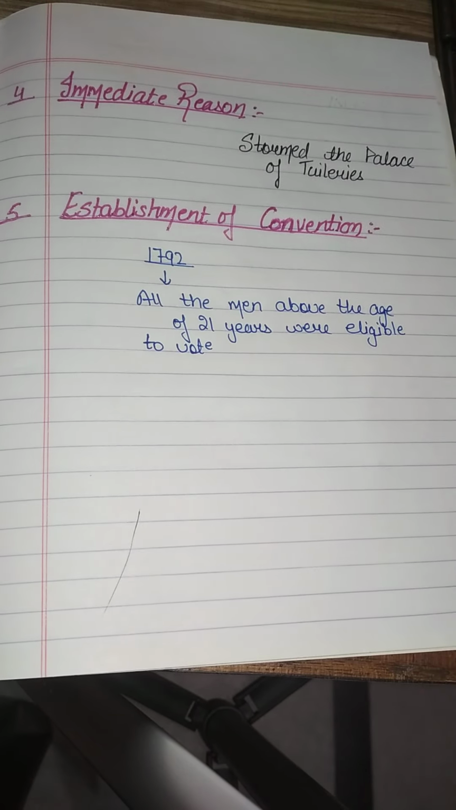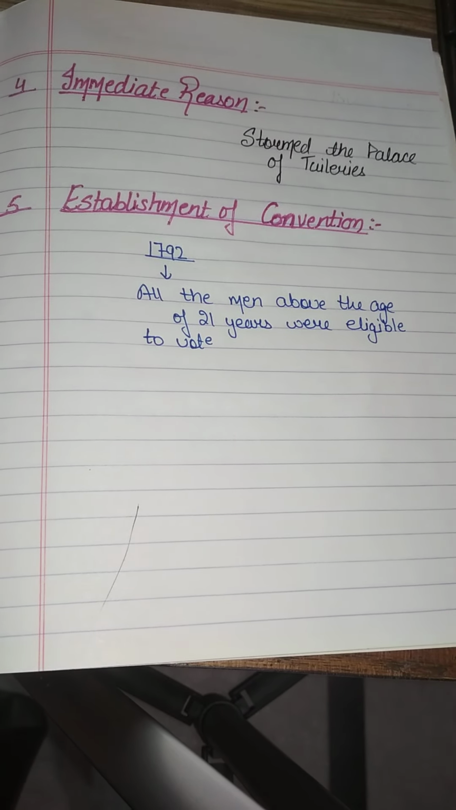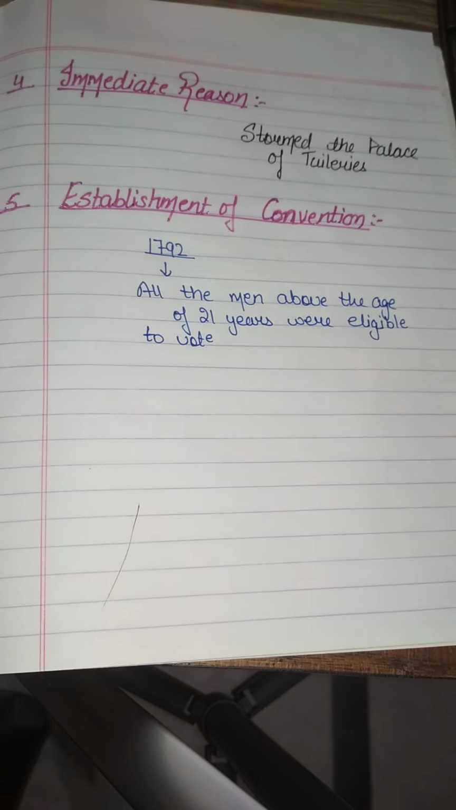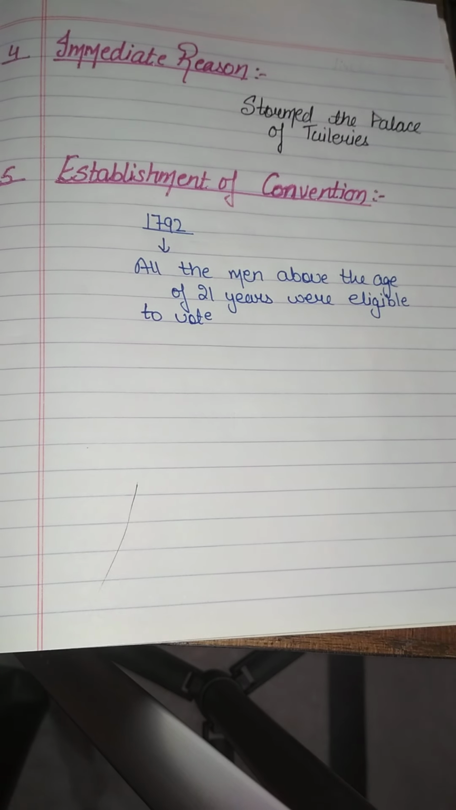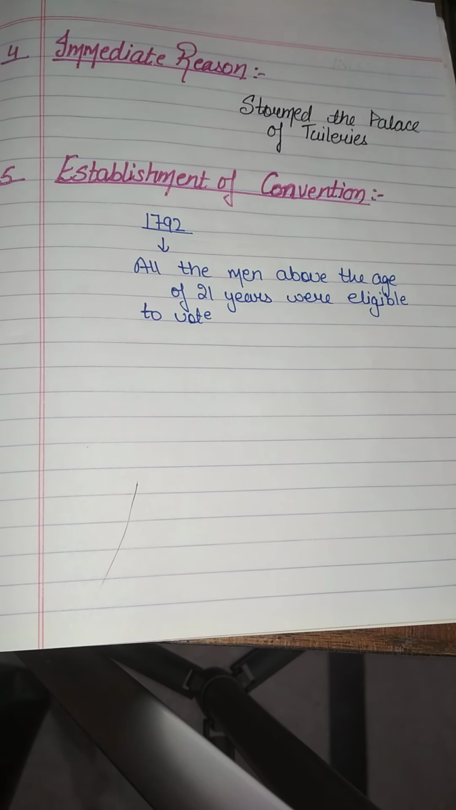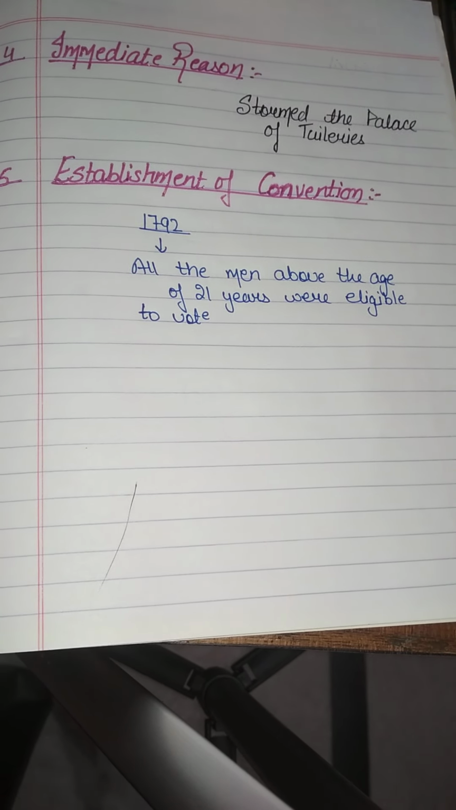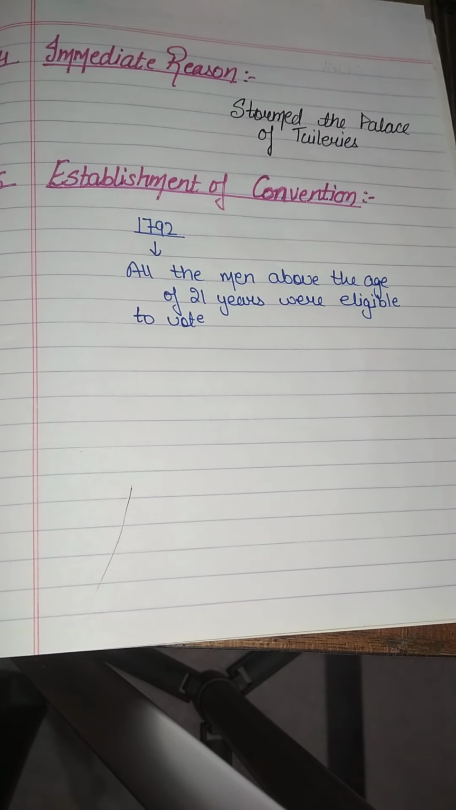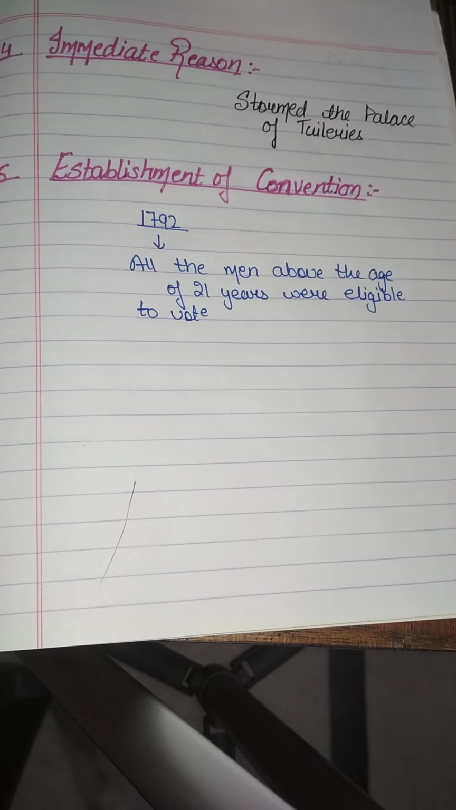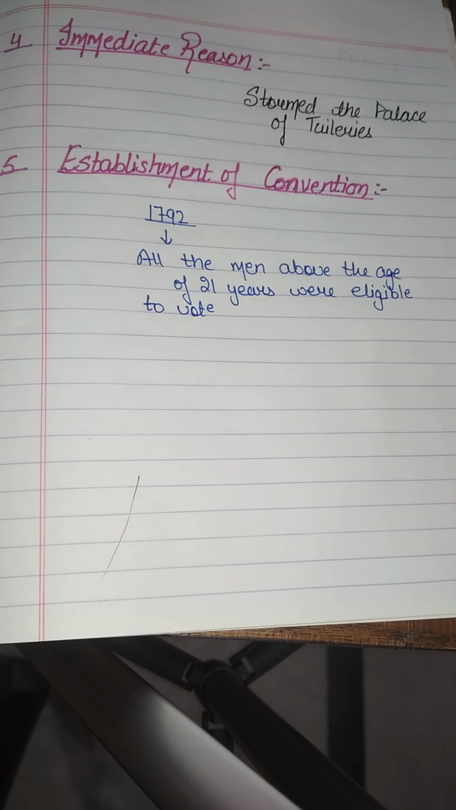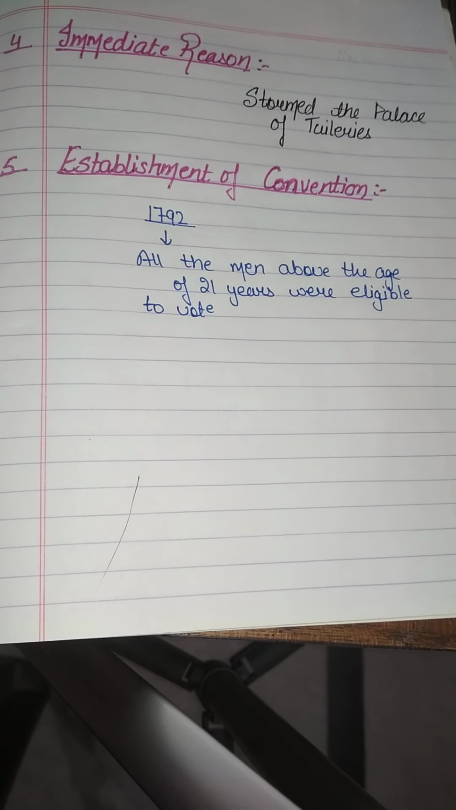In this immediate reason, this was not a pre-planned reason, but in the palace of Tuileries there was a storm, or you can say there was an attack by the people. Why they attacked the palace of Tuileries, I'll tell you later. And next is the establishment of the Convention, clear? So basically these steps took place. The first is political reasons, economic reasons, clubs emerged, some immediate reason, and the establishment of the Convention. So take out your NCERT books and come to page number 14.